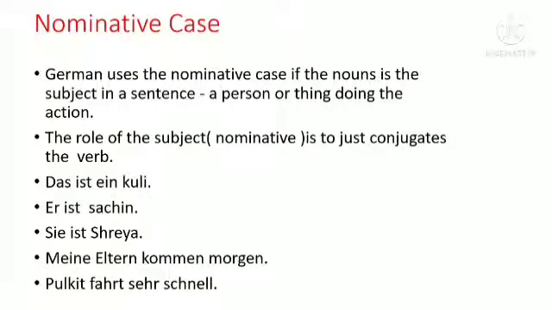Das ist Sachin means we are talking about only the subject. For example, Das ist eine Kuli. What are we talking about? We are talking about the Kuli. So Kuli is das. Second example, Er ist Sachin. He is Sachin. So what are we talking about? When we are talking about the subject only, that case is called nominative case.